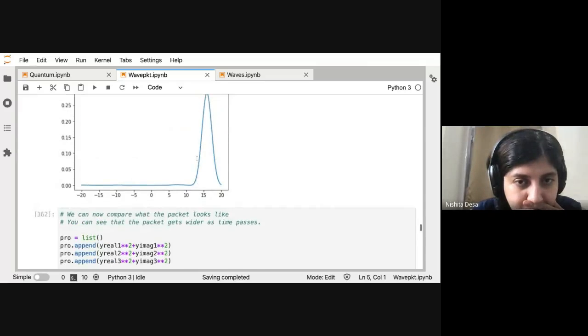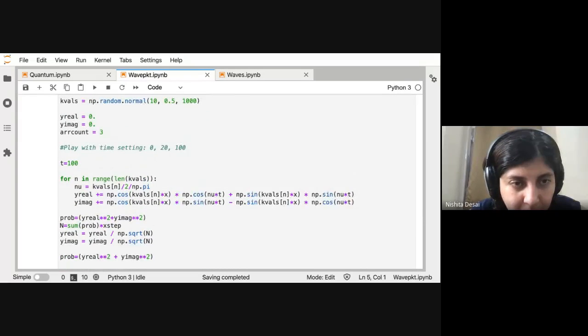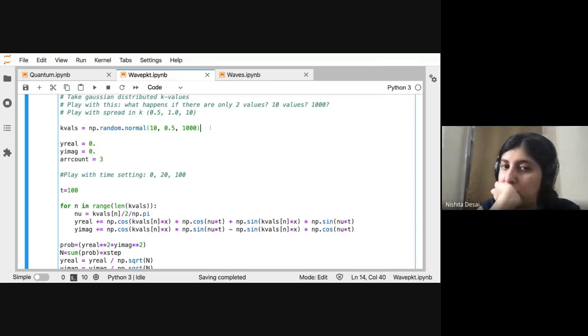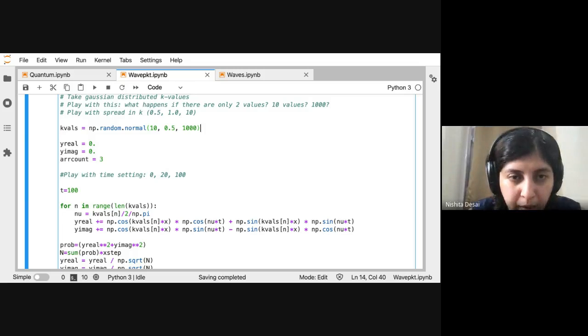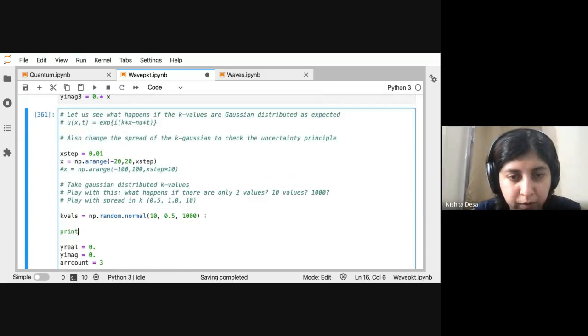I have no idea what these K values look like. We need to pick one, so let's see.